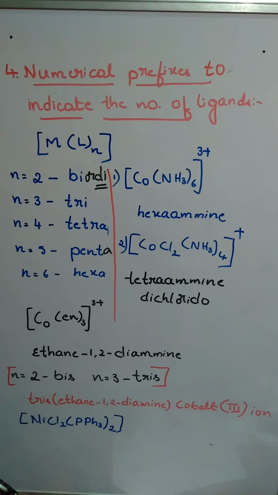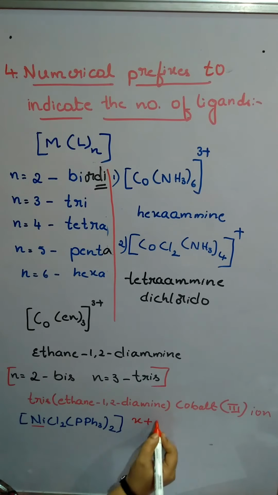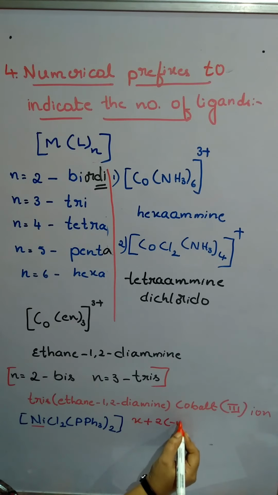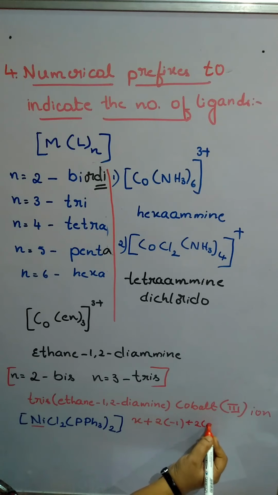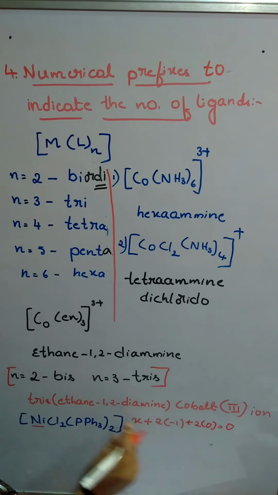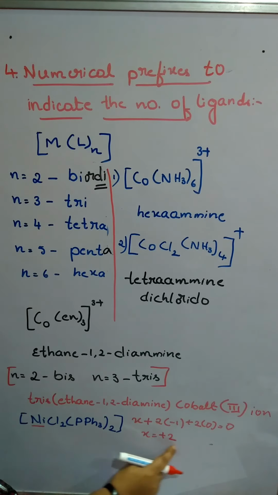So you need to calculate the oxidation state of nickel: X plus 2, each chloride with -1 charge, the neutral ligand with 0, equals 0. So X is equal to +2. The charge on the central metal is +2.